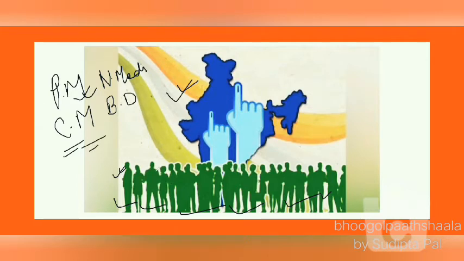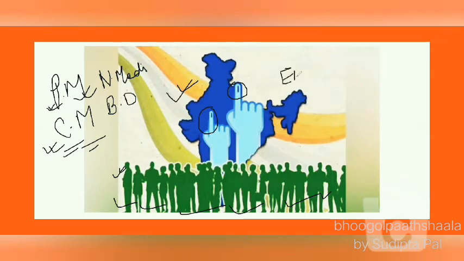Now carefully look at the picture. You will find that there are ink marks on the four fingers shown in the diagram, isn't it? What is that? Have you ever seen anybody coming out from voting?